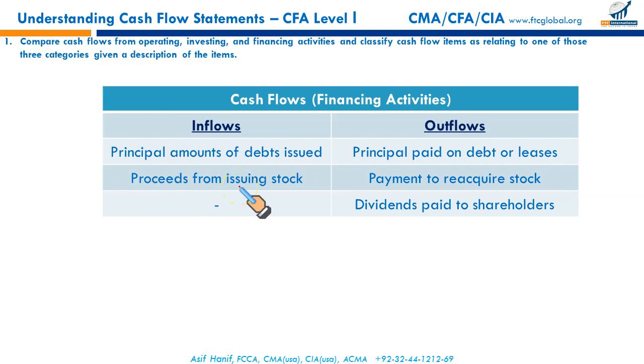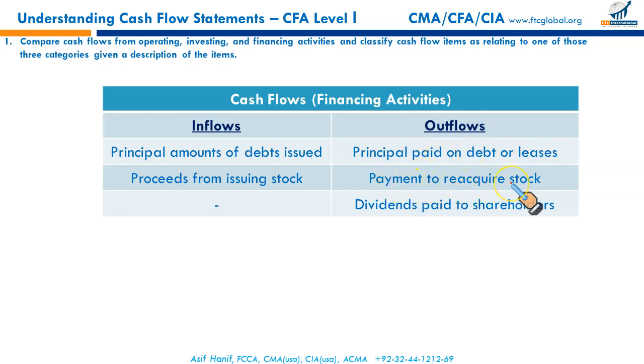Preferred stock, common stock, and bonds are all financing inflows. The money received against these instruments is considered a financing inflow. Principal paid on debt or leases relates to financing. So principal paid on debt and leases is a financing outflow.